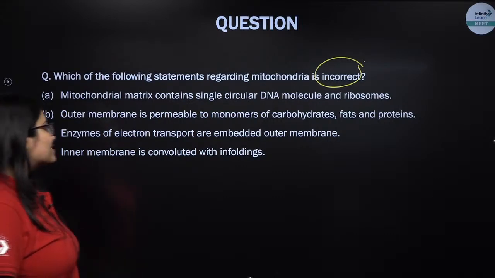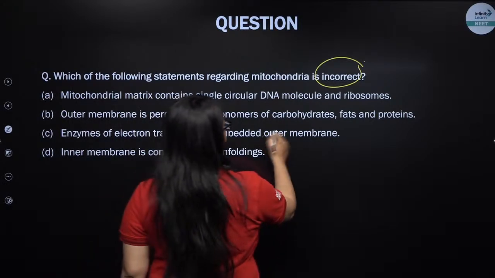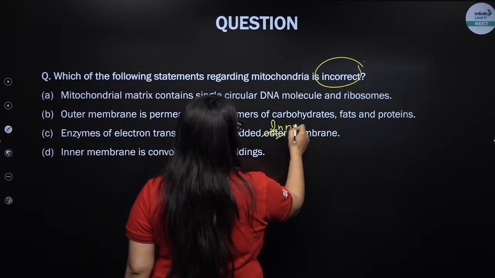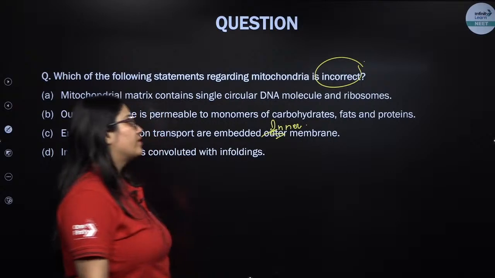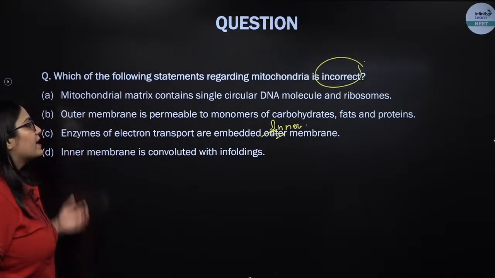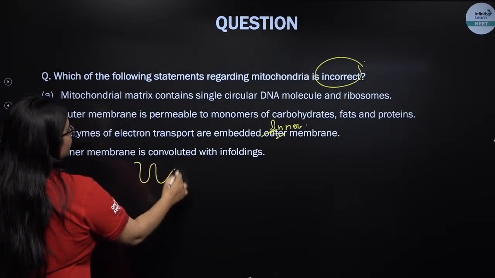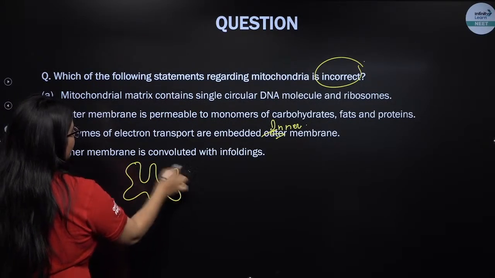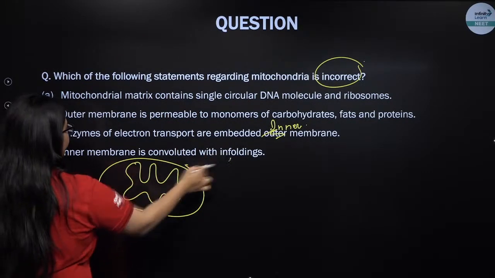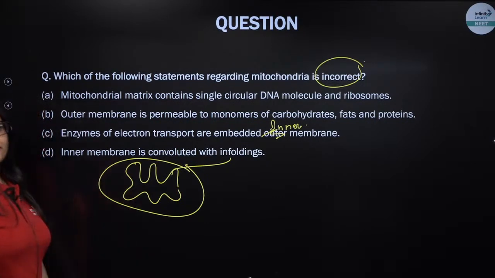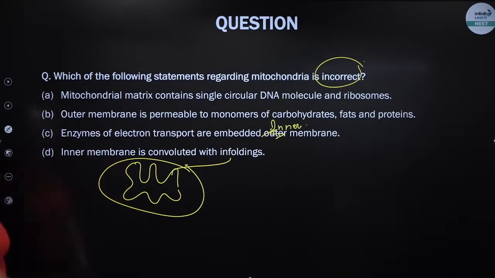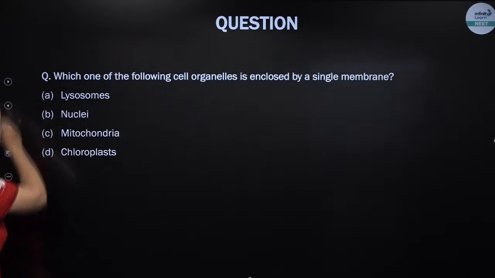No, they are present in inner mitochondrial membrane. ETS runs in inner mitochondrial membrane. Inner membrane enfolds to form crista. That's absolutely correct. So this one is wrong. Let's see the next question.